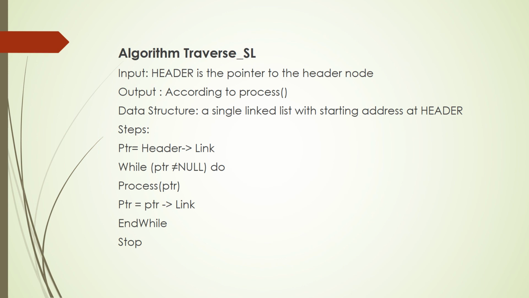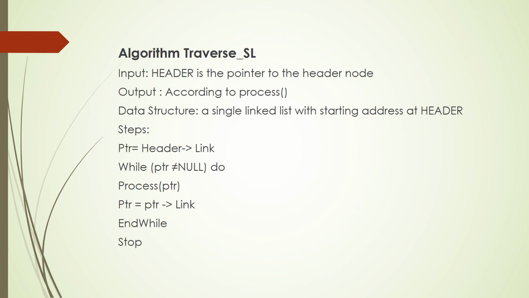Then you have to advance PTR to the next node. How can that be done? You advance PTR by the value of the current node's link field. Suppose PTR was pointing to the second node, now you are asking PTR to take the value stored inside the link field of the second node, which means PTR will now be pointing to the third node. So this is how this is done.